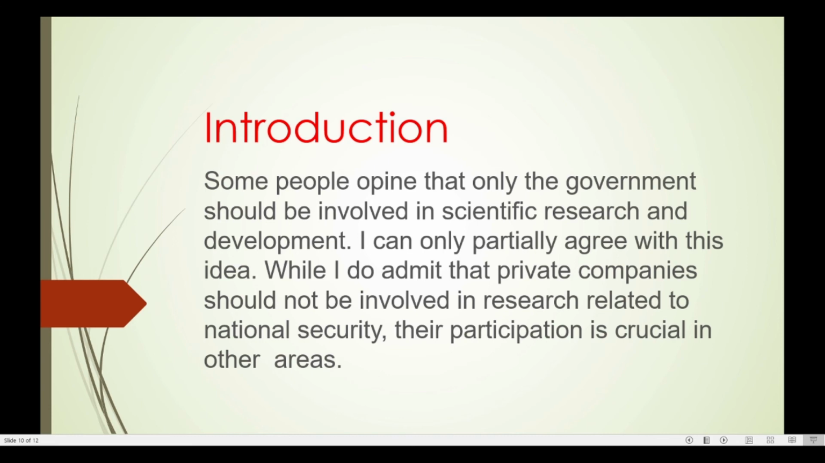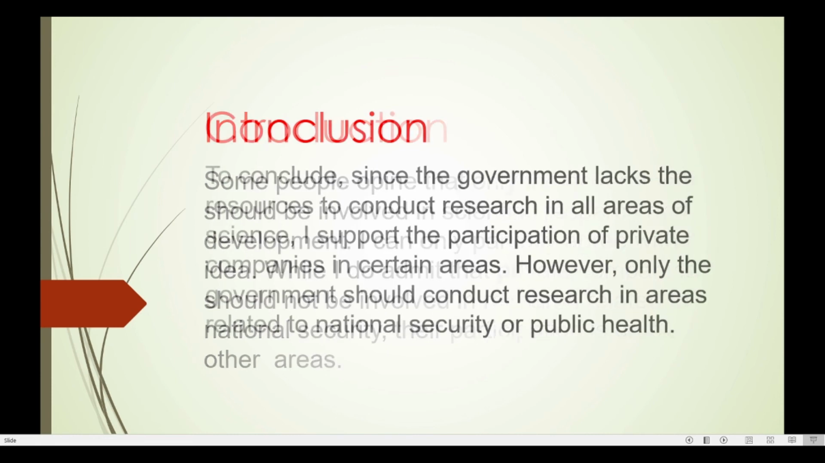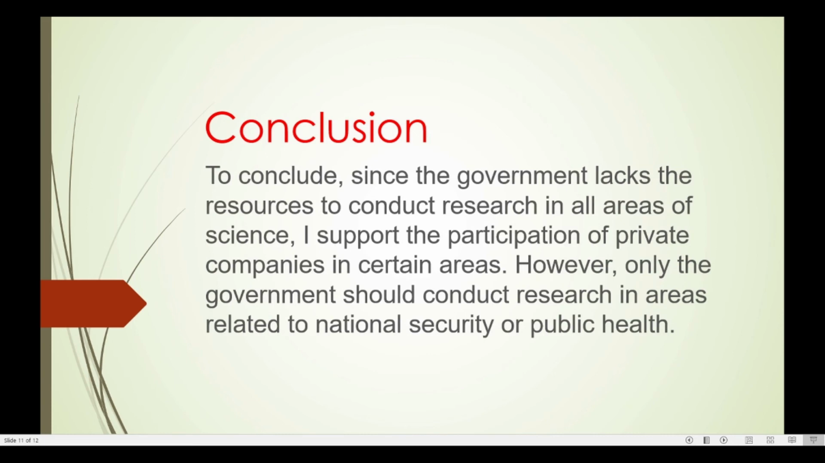While I do admit that private companies should not be involved in research related to national security, their participation is crucial in other areas. Your conclusion can be something like, to conclude, since the government lacks the resources to conduct research in all areas of science, I support the participation of private companies in certain areas. However, only the government should conduct research in areas related to national security or public health.